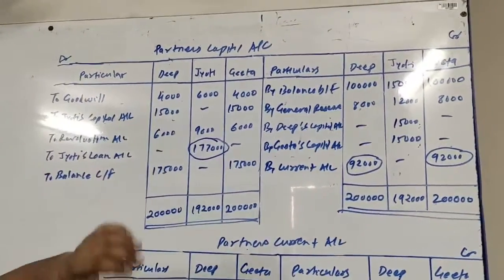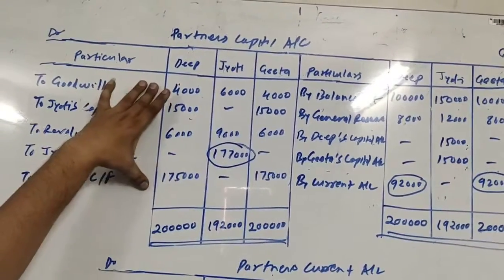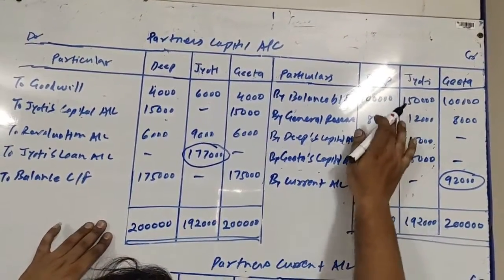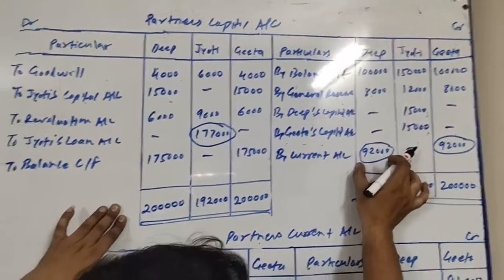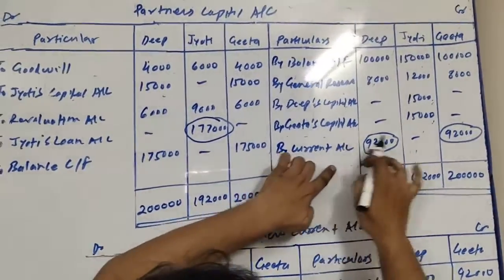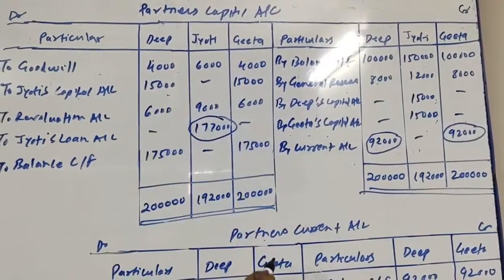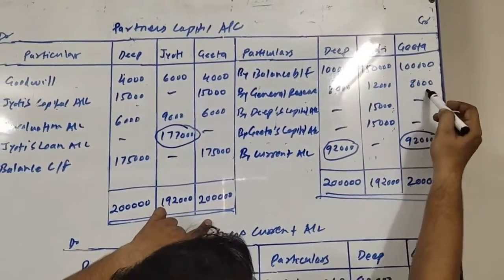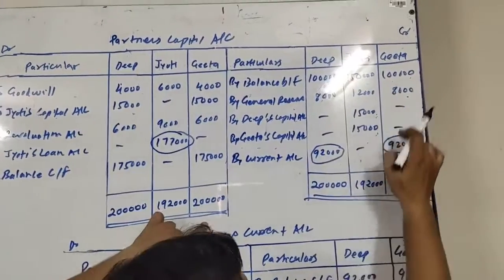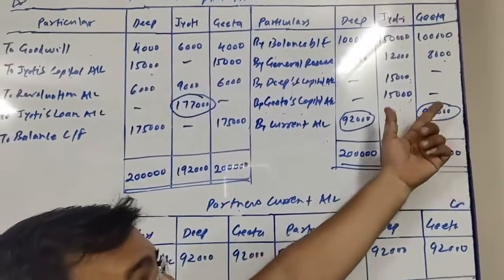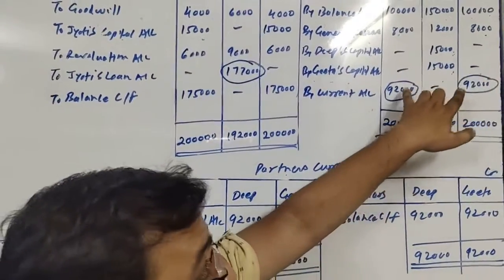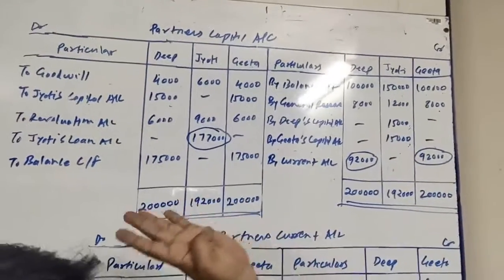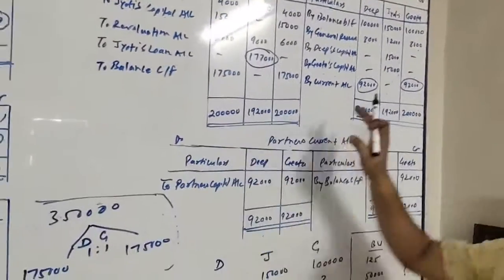So I will be closing the capital account, Deep's column. When I make the total, the total of the debit side is rupees 2 lakh. On the credit side there are two items whose total is 1,08,000. So the difference comes to 92,000, which will be written as by current account. The same way, when I make Geeta's column, the debit side total is again 2 lakh and on the credit side only two items are there, 1,08,000. So 2 lakh minus 1,08,000, again her balance is 92,000. So this much amount they are supposed to bring, but they are not bringing this amount to maintain their new capital as old, right? 92,000 and 92,000 they have to maintain.